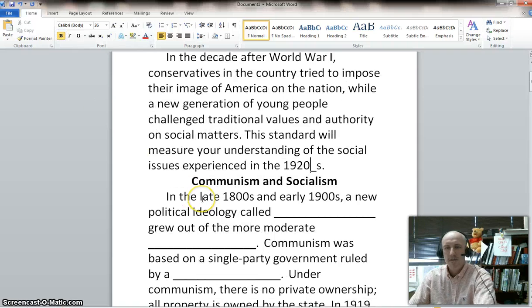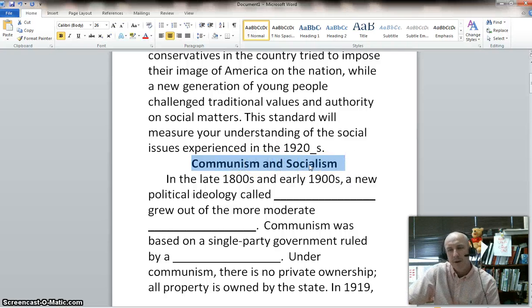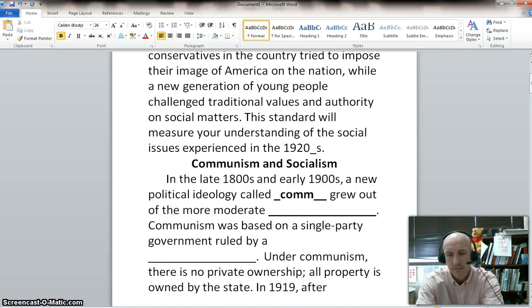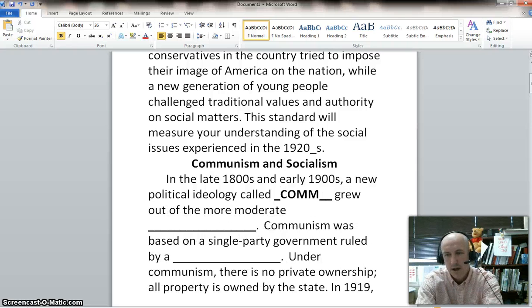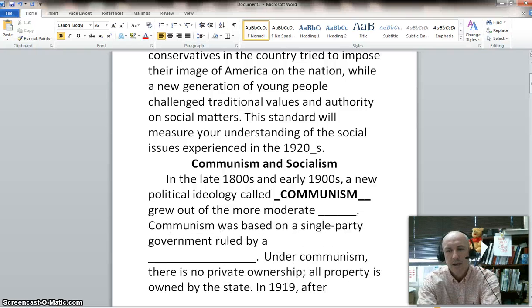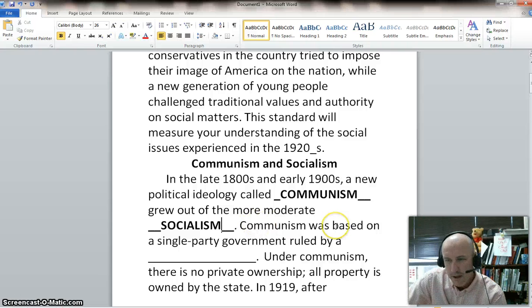All right, let's keep it going here. Our first topic is communism and socialism. If you don't understand this at the end, make me explain it to you in class. Look stuff up, talk to me, we'll get it figured out. It's not hard. In the late 1800s and the early 1900s, a new political ideology called communism grew out of the more moderate socialism.